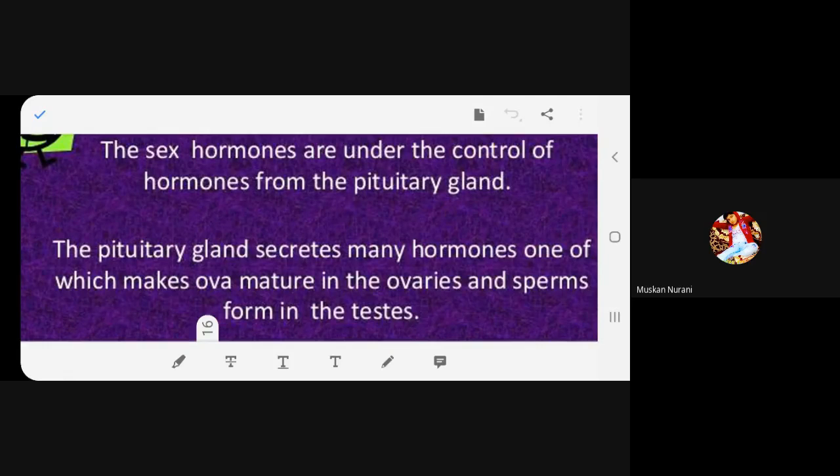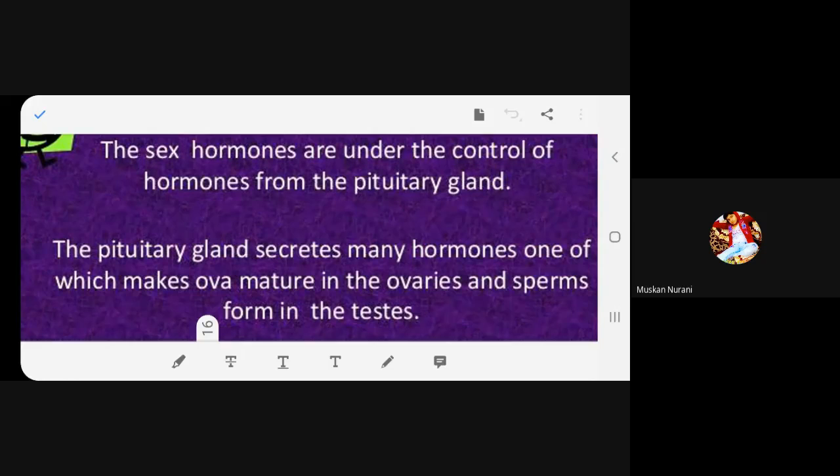testes. Okay. So the function of pituitary gland is that it produces many hormones. Out of them, one hormone makes ova mature in the ovaries. See, ova has to be functional, isn't it? It is producing ova, but if it is not mature, then it's of no use.